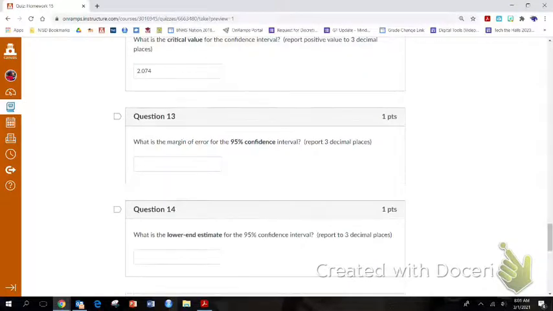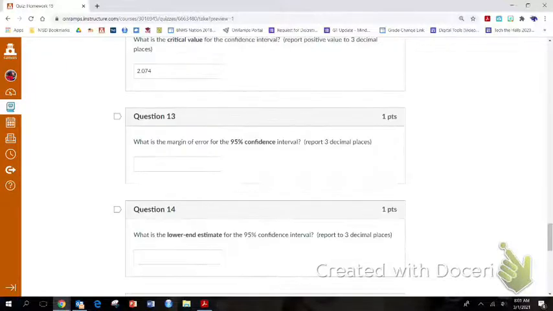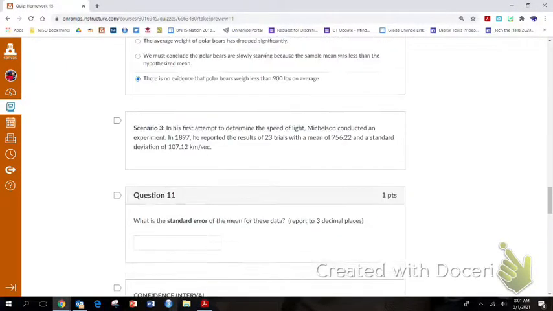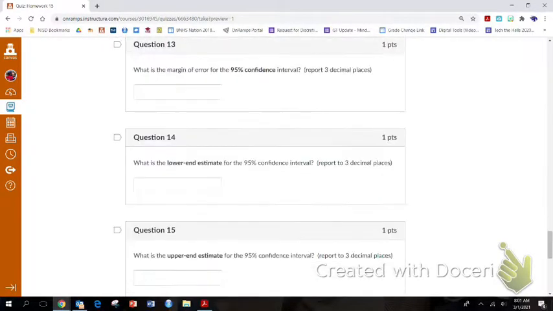So lower and upper bound. So remember, we're going to say that we're 95% confident that the speed of light is between this number and this number. That's what we're doing here. The speed of light is between this number and this number. So how we do that is we say we found our sample mean of 756.22.